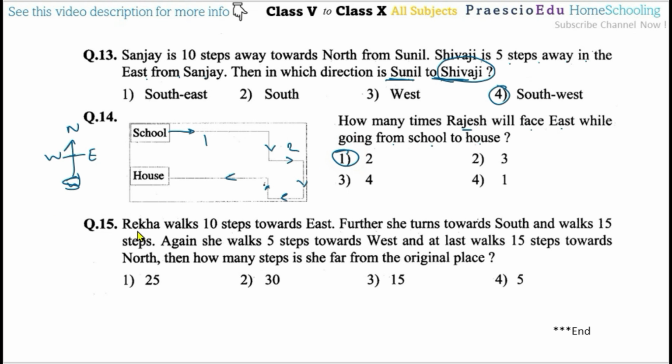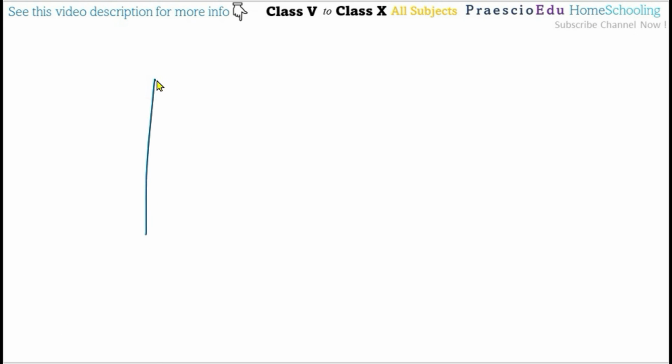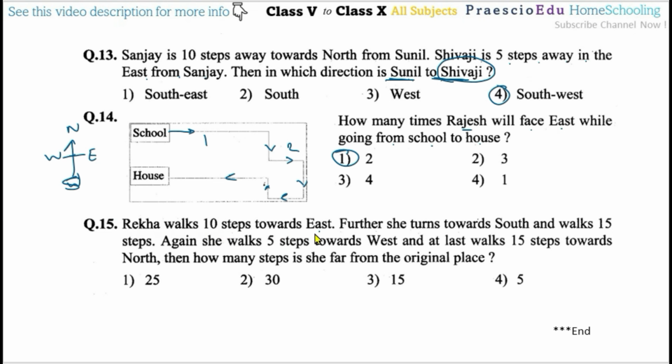Now question number 15. Rekha walks 10 steps toward east. So I mark here north, south, east and west. Rekha walks 10 steps toward east, so from the starting point, these are the 10 steps toward the east.